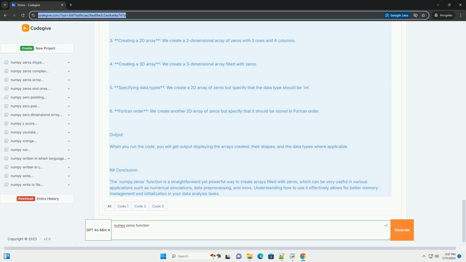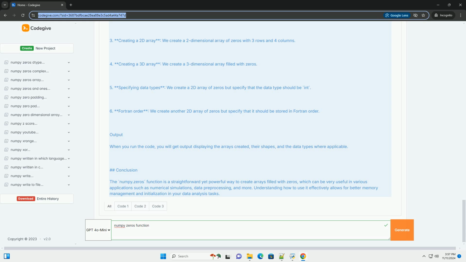Code example. Here's a step-by-step example demonstrating how to use the numpy.zeros function. Explanation of the code. 1. Importing numpy. We start by importing the numpy library as np. 2. Creating a 1D array. We create a one-dimensional array of zeros with a length of 5. 3. Creating a 2D array. We create a two-dimensional array of zeros with 3 rows and 4 columns. 4. Creating a 3D array. We create a three-dimensional array filled with zeros.